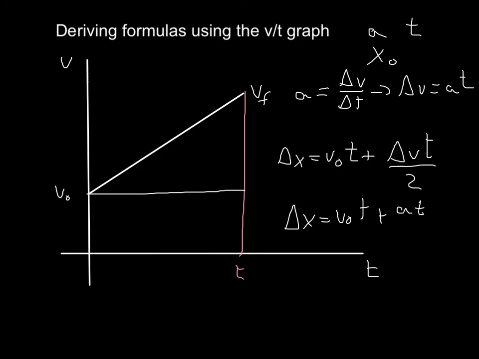A times T. So I have this t and this t. So t times t, that's t squared. So t squared over 2. Now, of course, that's only the increase in displacement, but I want the displacement. So this means that my displacement is going to increase this much, but I may have an initial displacement. For example, I could already be 10 meters away from the origin.